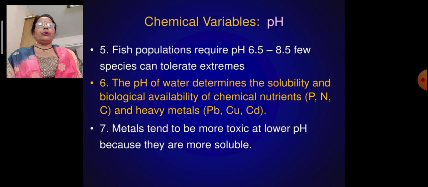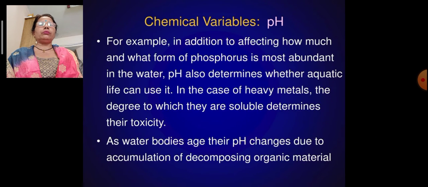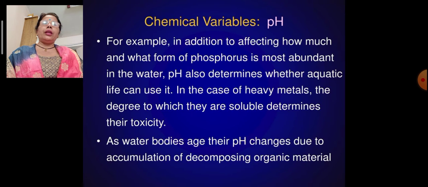Metals tend to be more toxic at lower pH because they are more soluble. For example, in addition to affecting how much and what form of phosphorus is most abundant in the water, pH also determines whether aquatic life can use it. In the case of heavy metals, the degree to which they are soluble determines their toxicity.